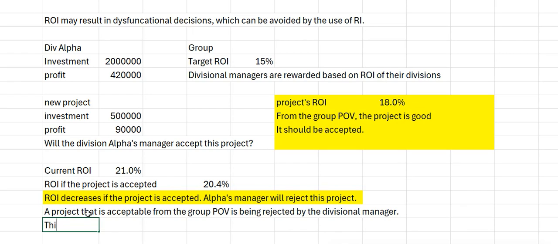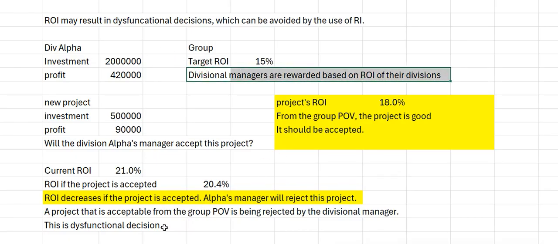So what is the meaning of dysfunctional decision? The divisional manager's decisions are not aligned with the group's policy, the group's expectations. Who is wrong here? It's not the manager. The use of ROI is the problem. You gave ROI as the performance criterion. That is why this resulted.